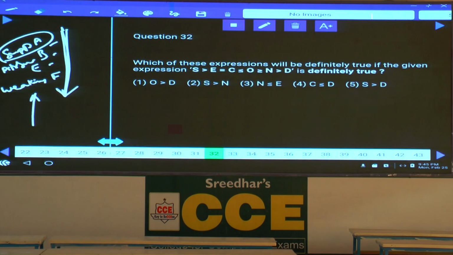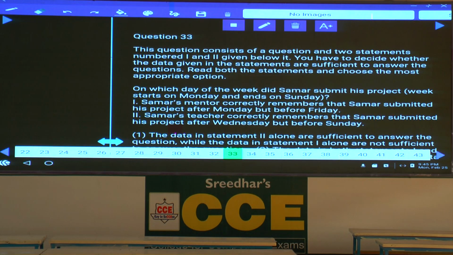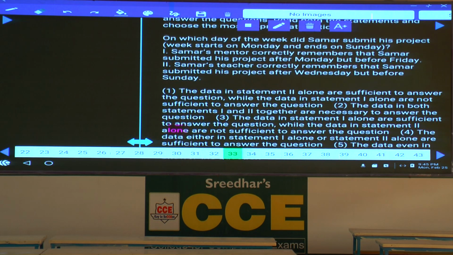Now question number 32. Now the relation between O and D. Definitely true means, now between O and D, O greater than D, definitely true, choice 1. Choice 1 is the answer. Then question number 33 onwards, these are based on data sufficiency.